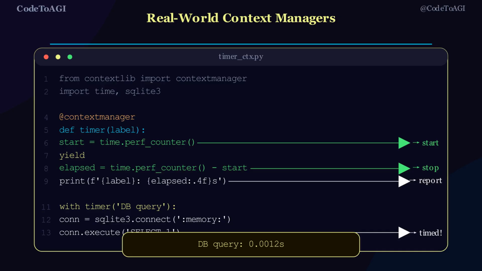Other real-world uses include threading.Lock for thread safety, contextlib.redirect_stdout for capturing output, unittest.mock.patch for testing, SQLAlchemy sessions for database transactions. Every time you see a with statement in a library, it is this exact pattern underneath.